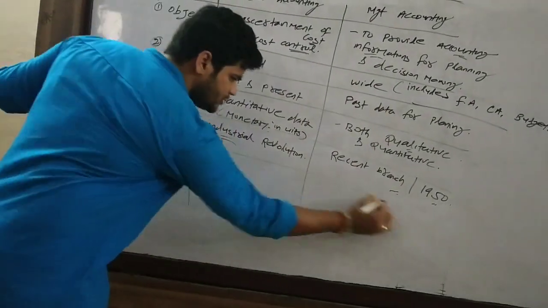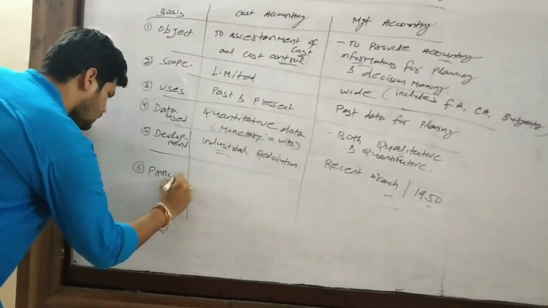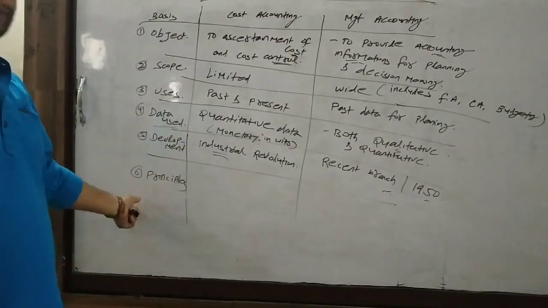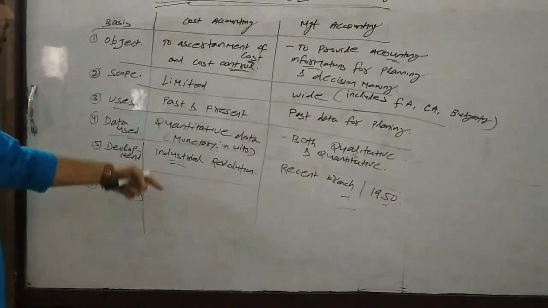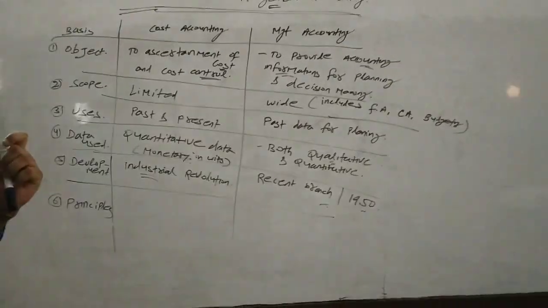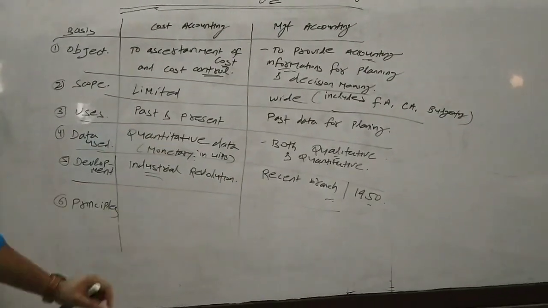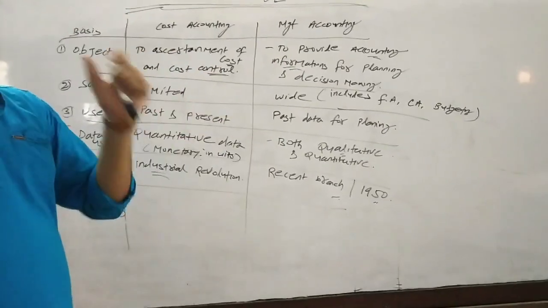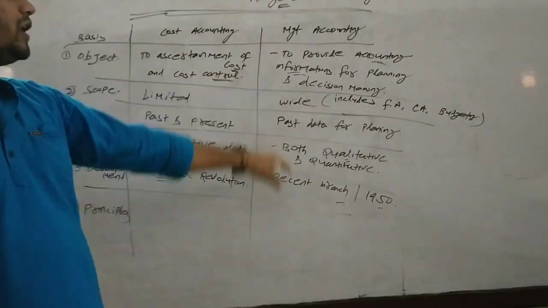Then the last point is principles, or rules, norms, or we can say rules and regulations. In case of cost accounting, there are certain basic principles, certain rules and regulations, on the basis of which we prepare the cost accounting information. But in case of management accounting, as we had already discussed, there are no specific rules and regulations, no fixed norms are followed.